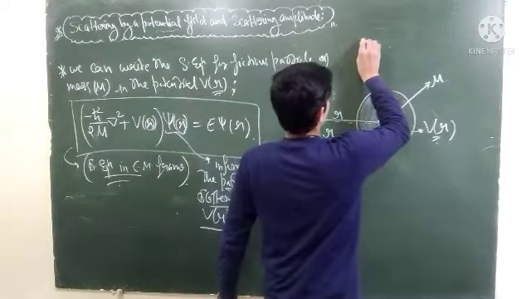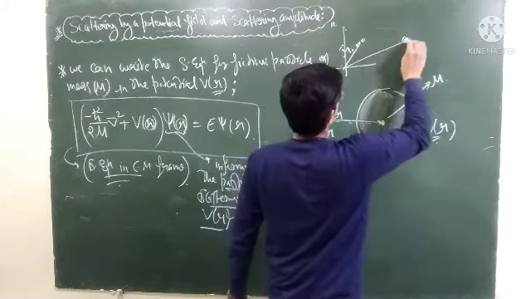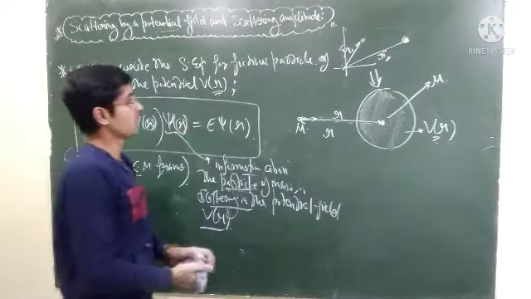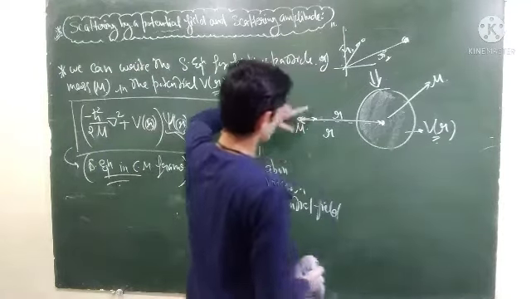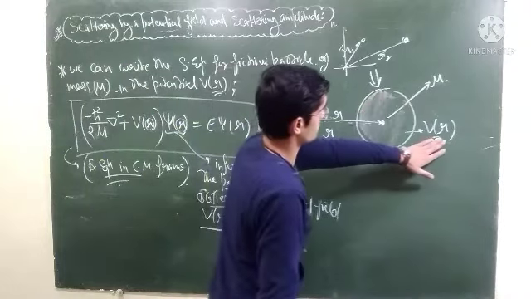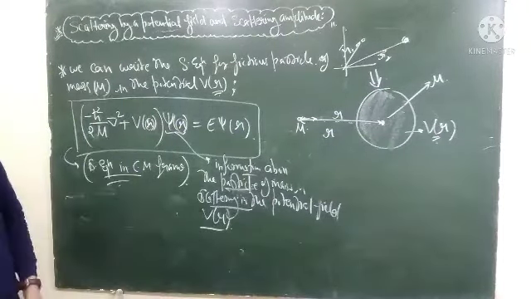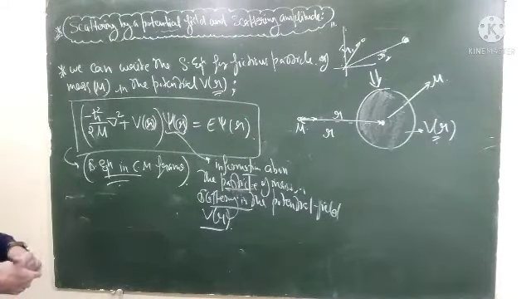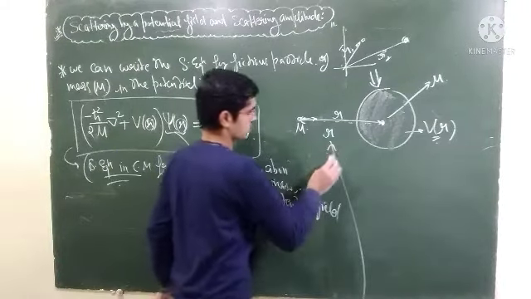So we have converted this particular process from the lab frame to the center of mass frame, where now the problem is the scattering of a particle with mass mu from the potential field V of r, right? So this is what we have done in this lecture. Let me write it like this.